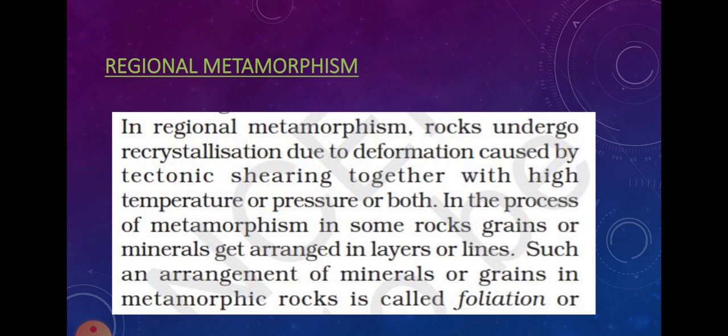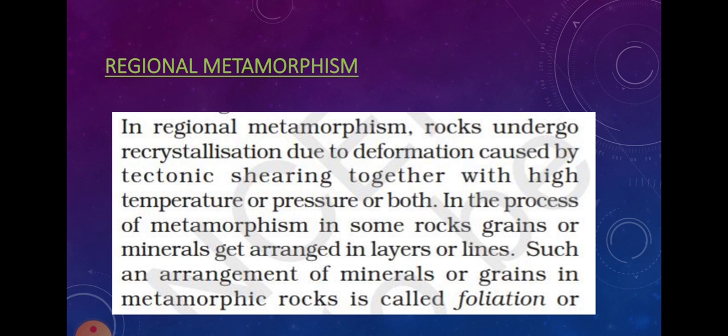Now what is this regional metamorphism? In regional metamorphism, recrystallization again occurs in the rocks, but due to deformation caused by tectonic shearing together with high temperature and pressure both. In the process of metamorphism in some rocks, grains or minerals get arranged in layers or lines.